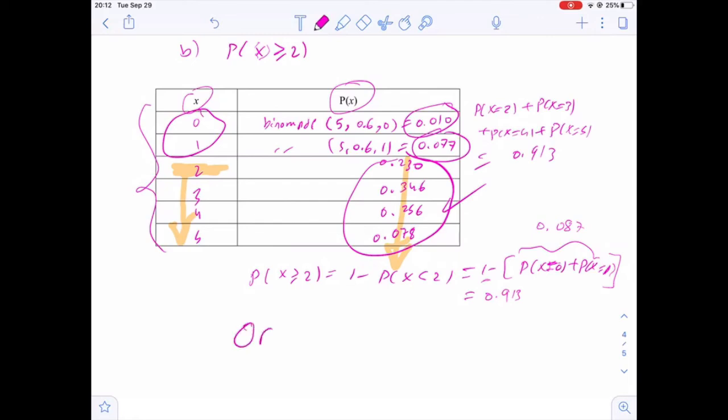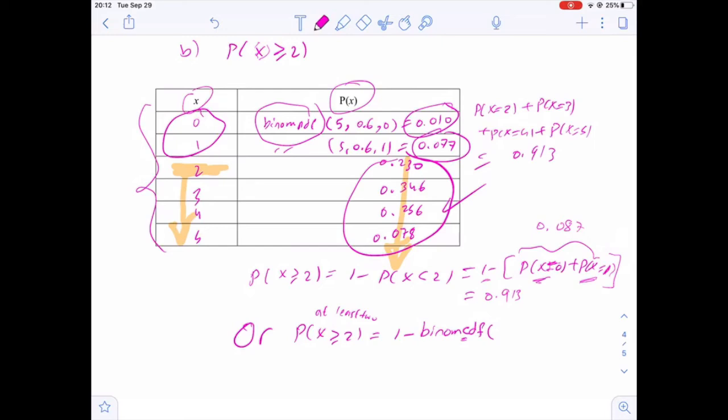Or we can use the calculator. Probability of x greater than or equal to 2, or if you want to write it in words, at least 2, is equal to 1 minus binom. In this case, instead of writing probability of x equals 0, then probability of x equals 1, we can use another command. It is similar to the previous one, but the previous one was binomPDF. That gives you the probability for a specific value of x. But binomCDF, here we use C, that means cumulative. I mean all values under the given value, the sum of all values under the given value.